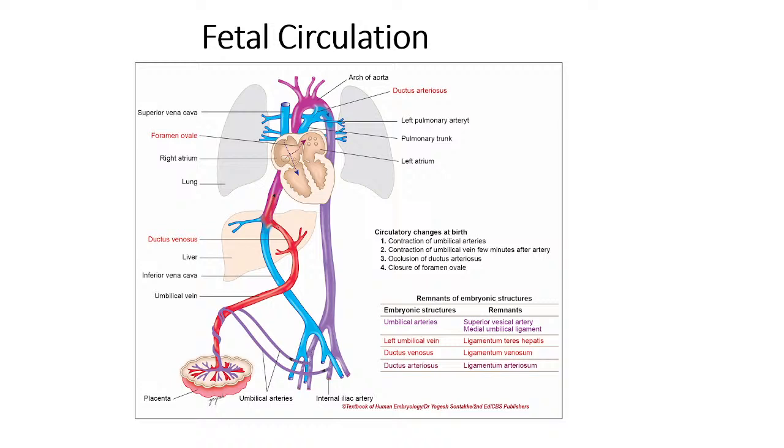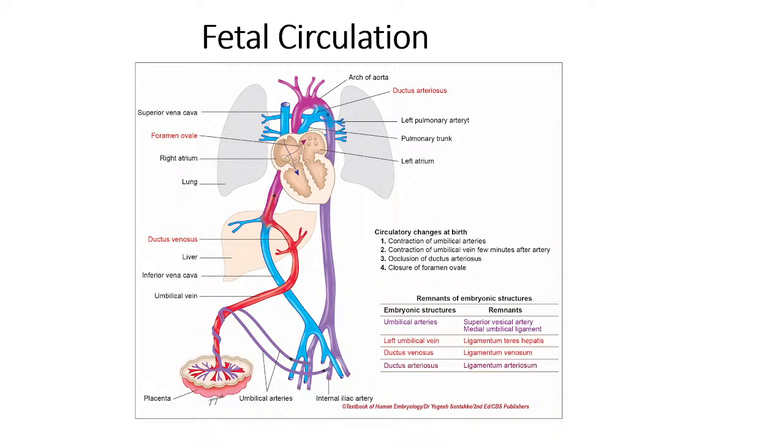Now after birth, what happens? That is why it is very important that the baby should cry. When the baby cries after birth, the air goes inside, the lungs expand and start functioning. Then the systemic pressure on the left side becomes more, and the foramen ovale closes physiologically.